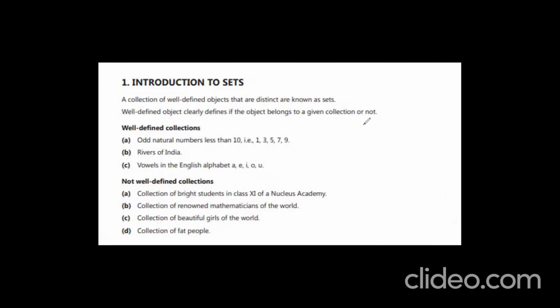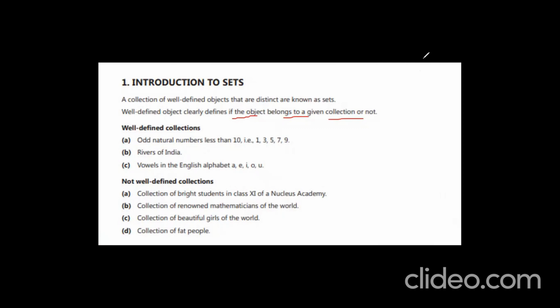Suppose you take the maths JEE Main book. You should not repeat that. You have to go with some other author or something like that. Well-defined objects clearly define whether an object belongs to a given collection or not. That is also very important.